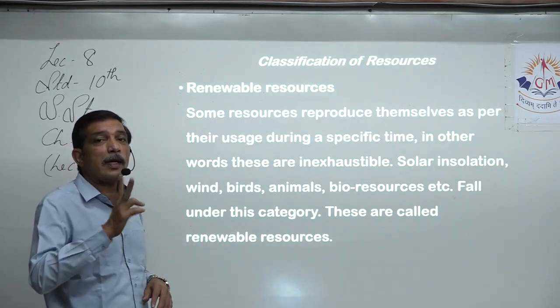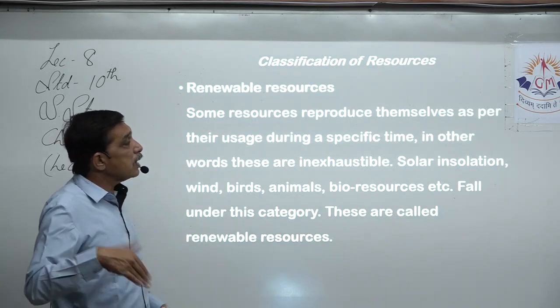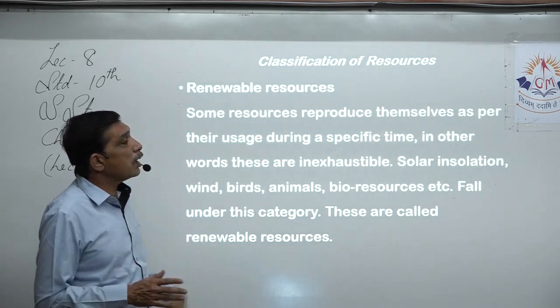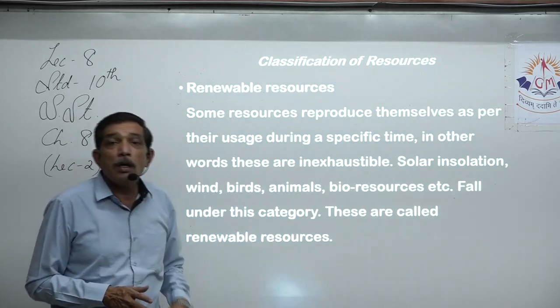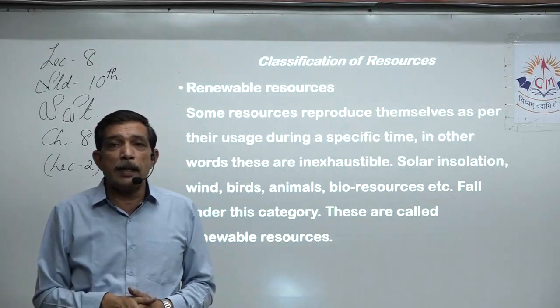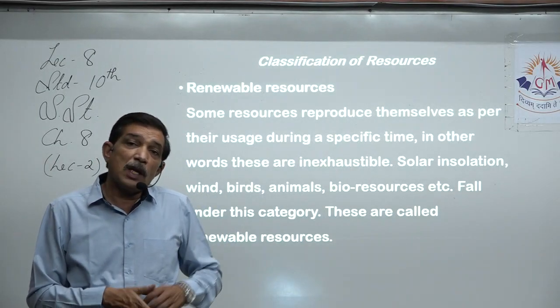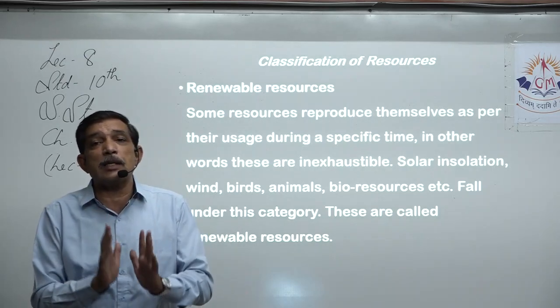Renewable, non-renewable, exhaustible, non-exhaustible. Some resources reproduce themselves as per their usage during a specific time. In other words, these are inexhaustible resources. For example, water falling from a height, a waterfall. If there is no rain or if the source has dried up, then for the time being it can stop.